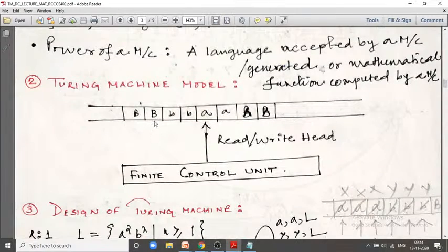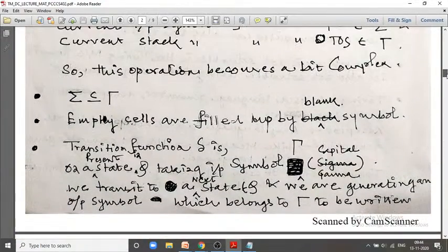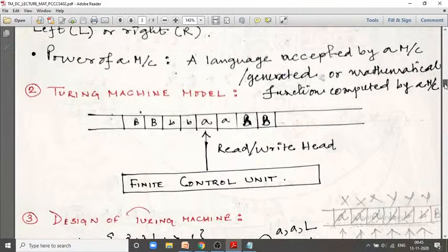If there is a blank before the small b, there is no portion of the string before it, and if there is a blank after the small a, there is no portion of the string after it. Whenever the Turing machine reads the blank symbol, we understand that we have already scanned all the characters and no more need to be scanned.